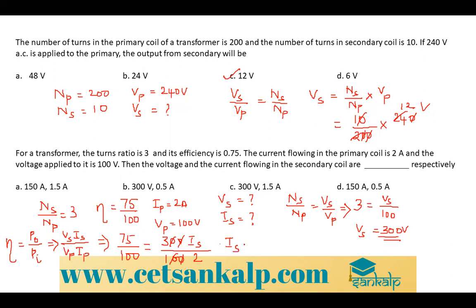So Is is equal to 75 into 2 whole divided by 100 into 3.